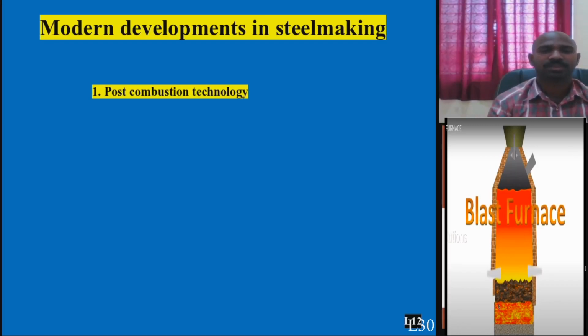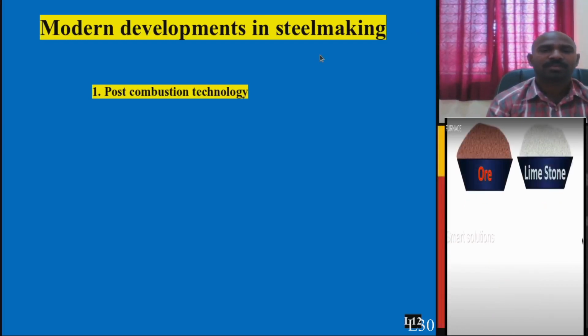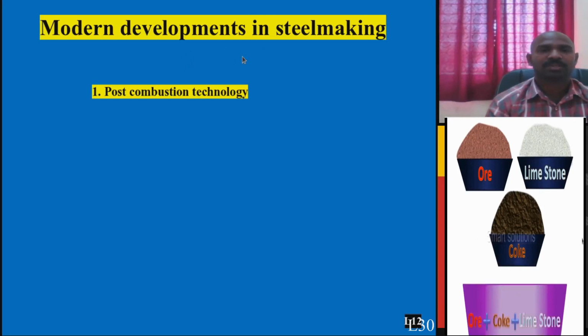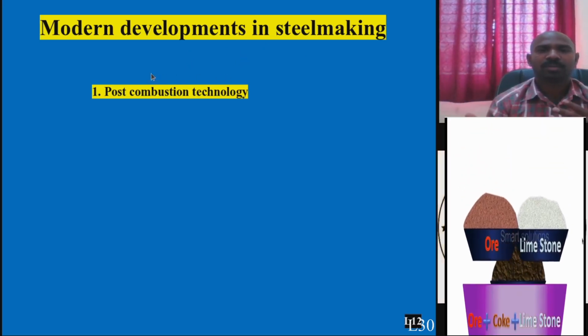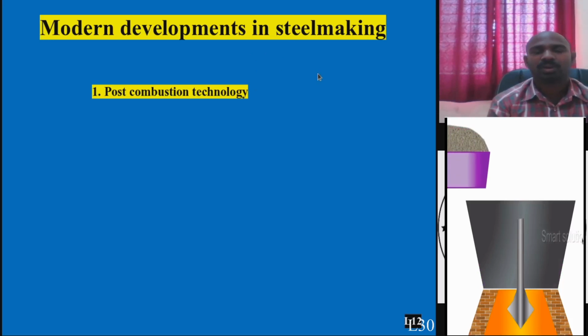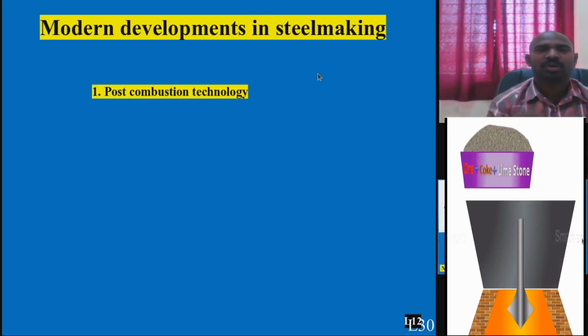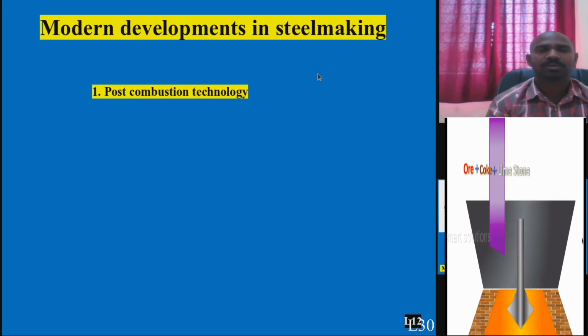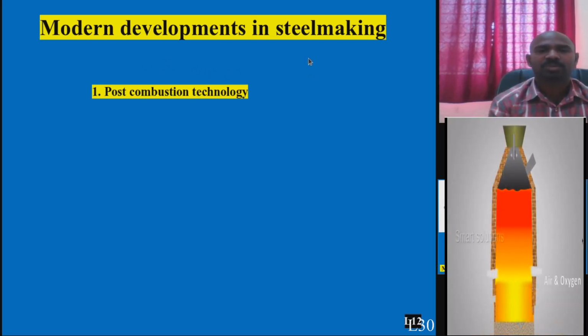Welcome to lecture 30. Today I am going to talk about modern developments in the steel making process from the LD converter steel making route. What developments took place in an integrated steel plant where the LD converter steel making process was adapted, such as Jindal Steel Plant, Tata Steel Plant, Vizag Steel Plant. So one of the modern technologies usually observed is post combustion technology.